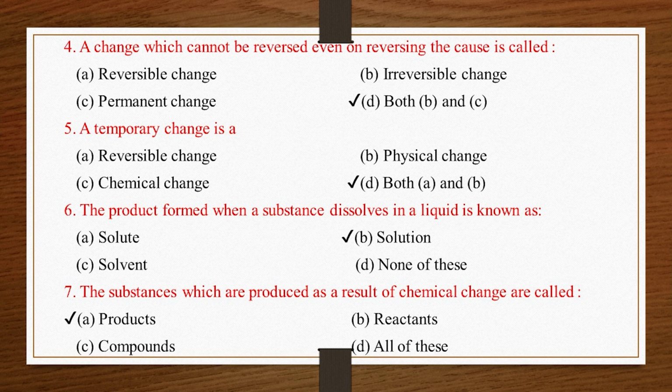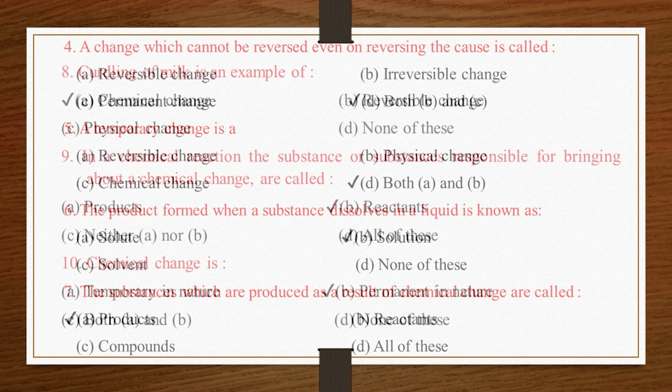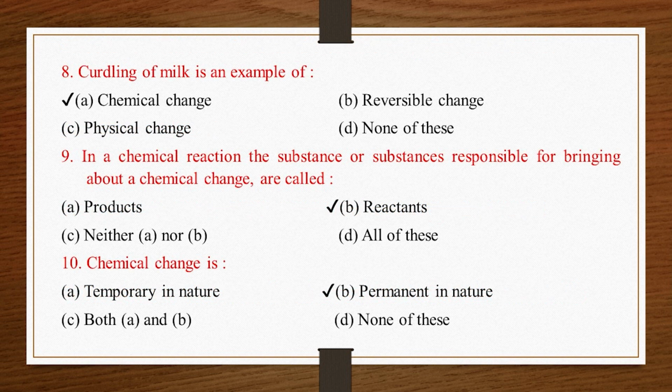7. The substances which are produced as a result of chemical change are called ✔. A. Products. B. Reactants. C. Compounds. D. All of these. 8. Curdling of milk is an example of ✔. A. Chemical change. B. Reversible change. C. Physical change. D. None of these.